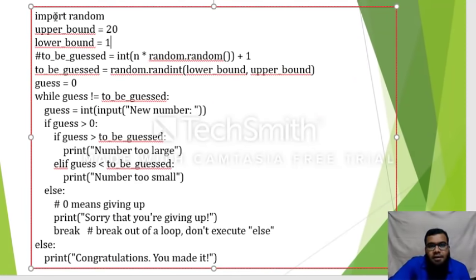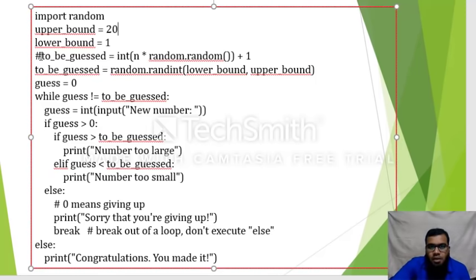You can see that I am using a module called random. That random is already written by the programmers, so I am simply importing random. The import statement is nothing but the hash include statement in a C program. Now I am setting the limits because I need a number in between 1 to 20. The user has to guess a number between 1 and 20, so that's why I'm confining my limit. Upper bound is 20 and lower bound is 1.